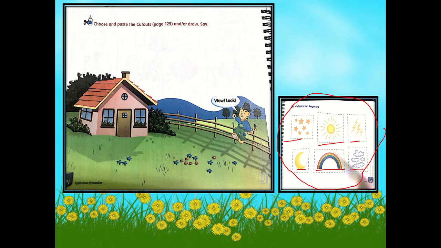What I want you to do is to cut pictures from page 125 and put them on page 104. But before you cut the pictures, decide first, what sky do you want to see? Do you want to see the day sky or the night sky? If you want to see the day sky, just cut pictures that can be seen in the day sky. If you want to see the night sky, cut and paste the pictures that can be seen in the night sky.